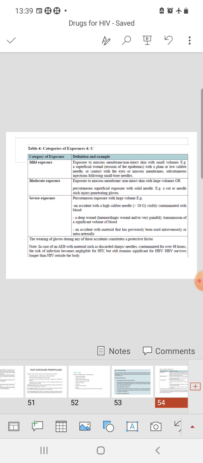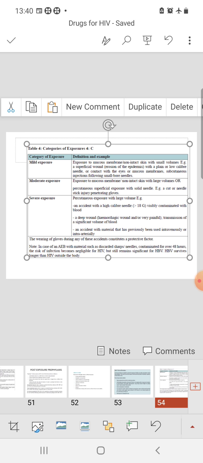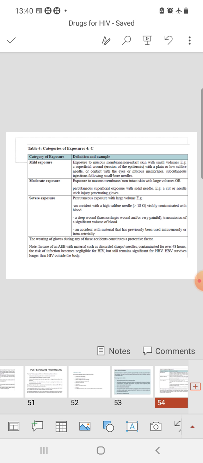So now there are some categories of exposure and categories of source. So, source code and exposure code. Source means the patient from whom there is risk of transmission of HIV, and exposure means the level of the exposure. Mild exposure means exposure to mucous membrane or non-intact skin with small volumes. Example, a superficial wound with a plain or low caliber needle, or contact with eye or mucous membrane, subcutaneous injection following small bore needles, etc.